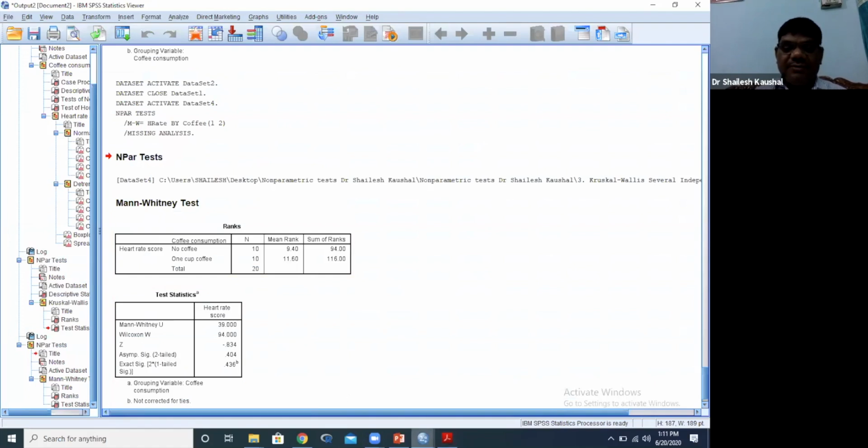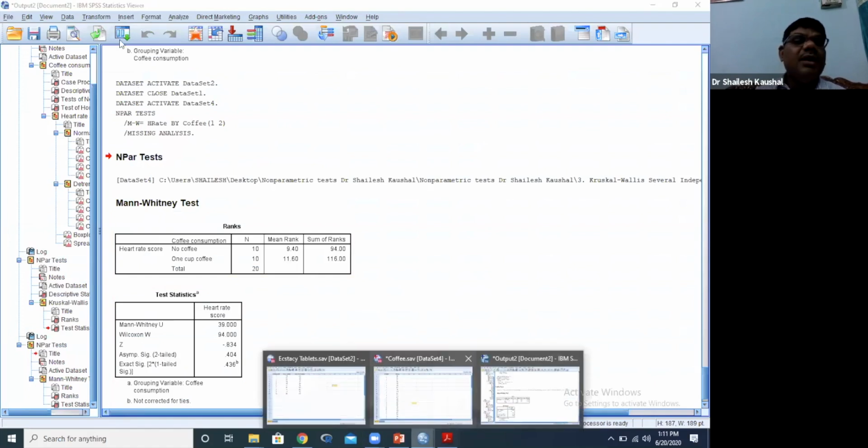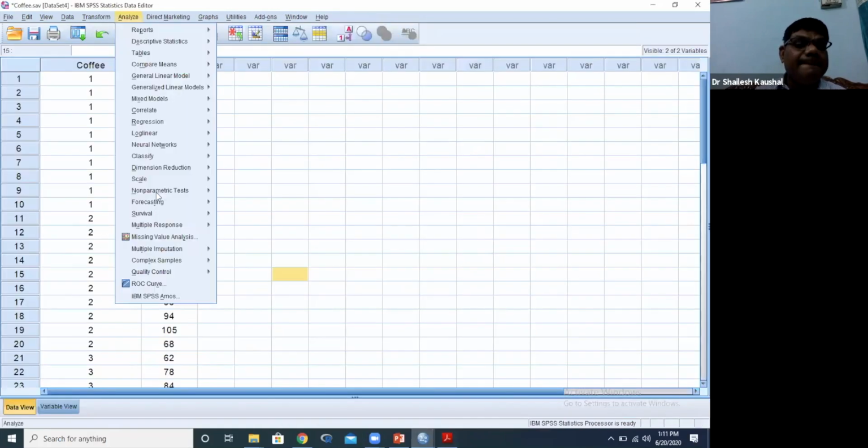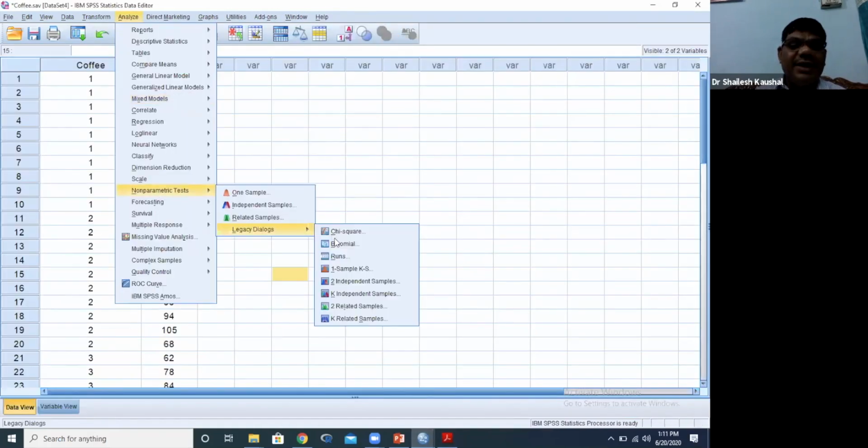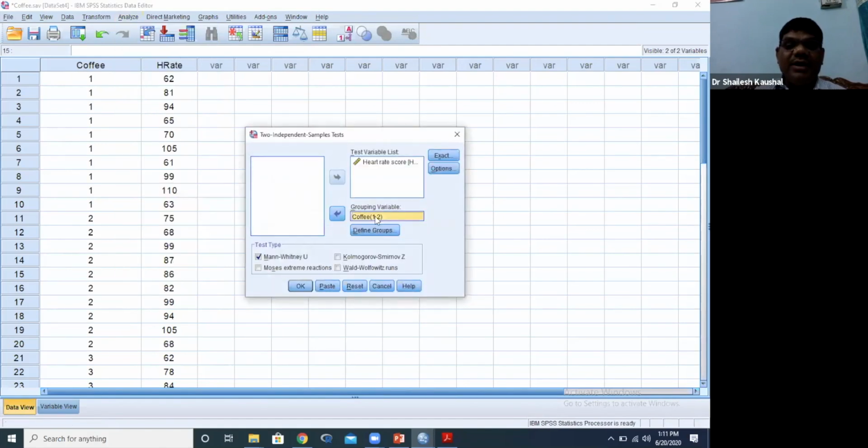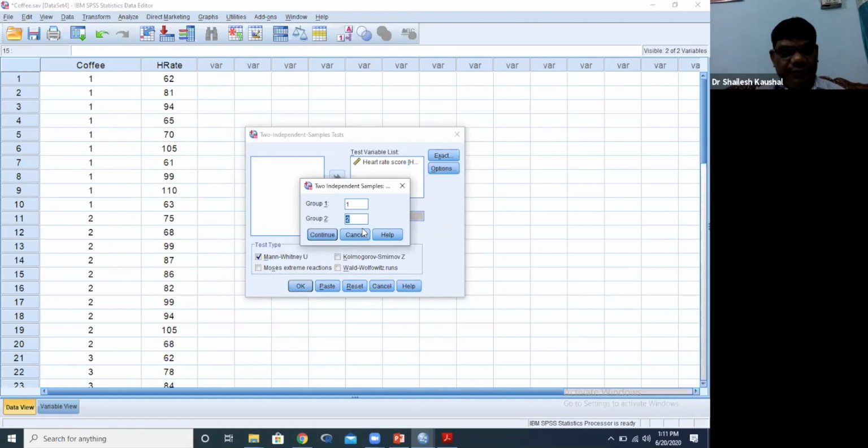Now second, we will compare. Analyze, non-parametric test, legacy dialogs, two independent samples, one group with another group, 3.